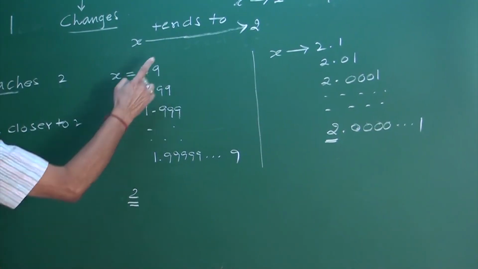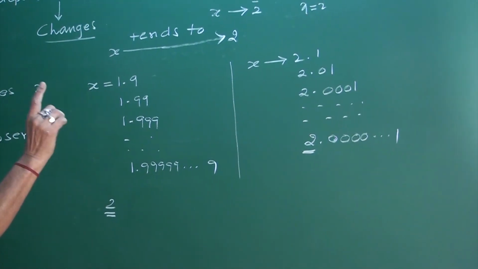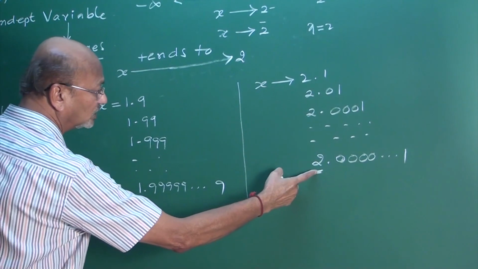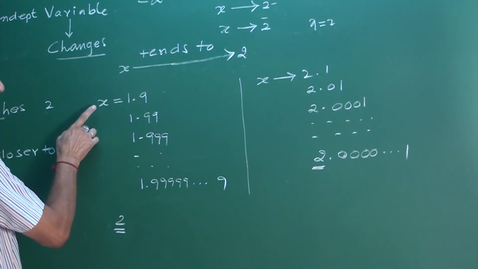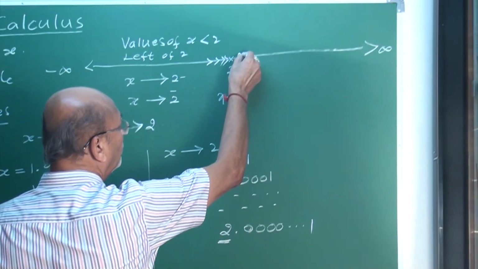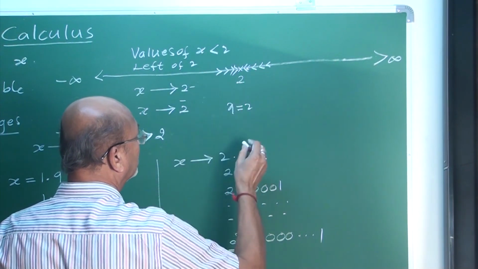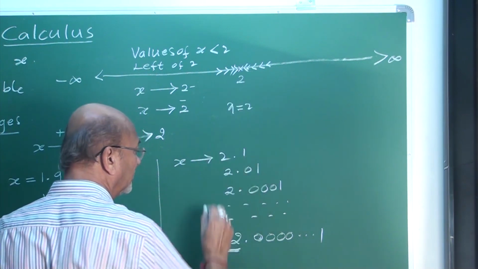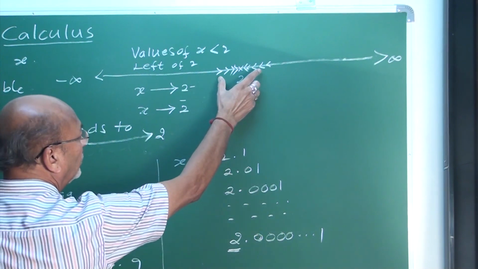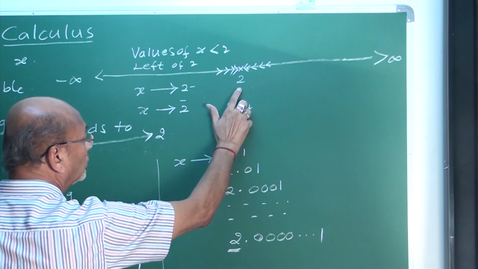See, my friends, tends to means x approaches. x takes the values which are very close to 2. What is your observation? x takes all values very close to 2 from the left as well as from the right. But what about 2 itself? It never takes it. Tends to means the values are very close to 2 but not equal to 2.